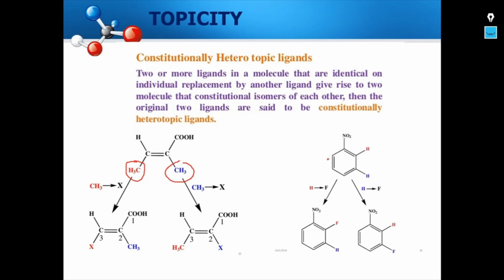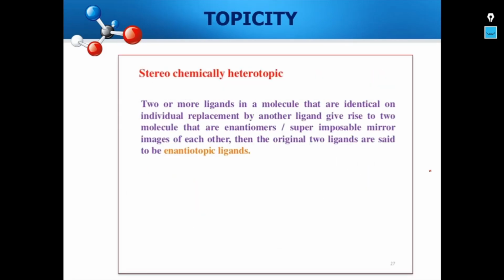Let us take another example, where in this nitrobenzene we have two hydrogens. If you replace this particular hydrogen with fluorine, and if you replace this other hydrogen with fluorine, we are going to end up with two different molecules. One is an ortho-substituted nitrobenzene, the other one is a meta-substituted nitrobenzene, and they are constitutional isomers. Therefore, the two hydrogens are constitutionally heterotopic.